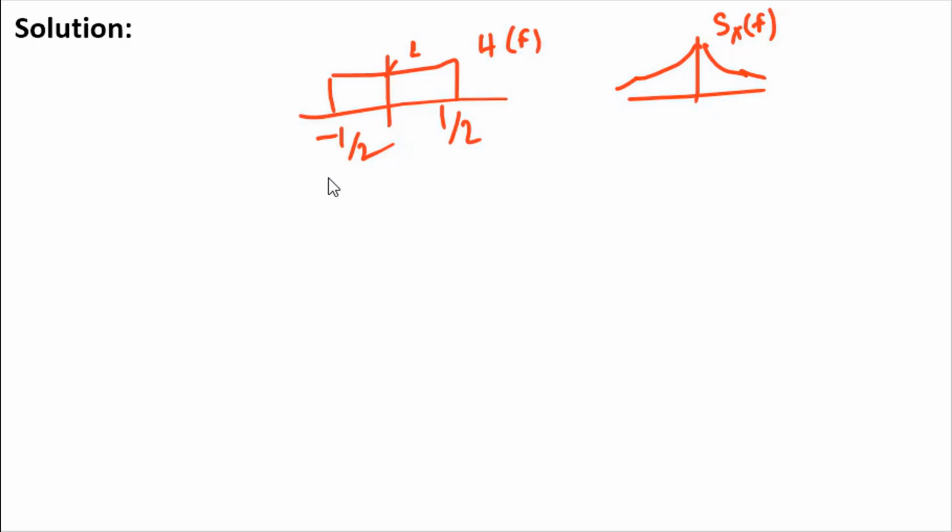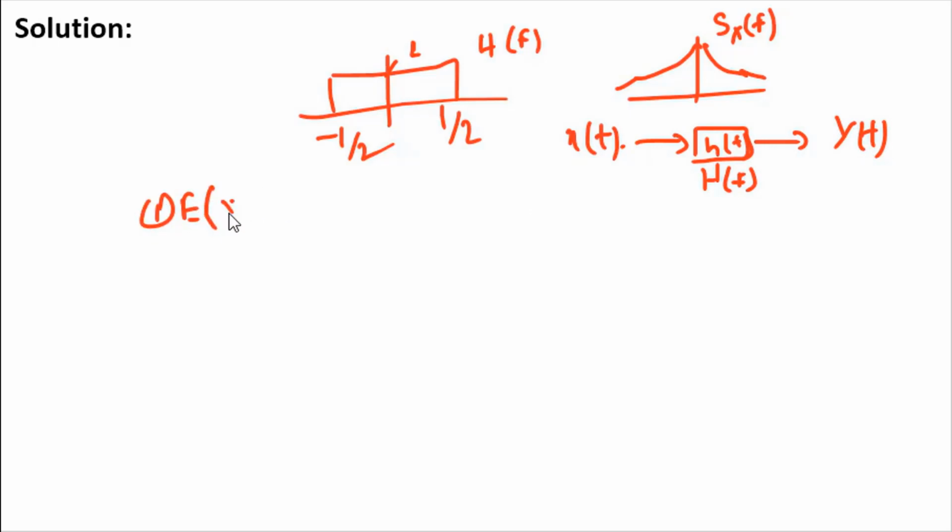Now this x of t is passed through this filter h of t, whose impulse response and frequency response is given as h of f, and you get y of t. So this is the question. In the question, the first statement is given as e of x of t equal to e of y of t.